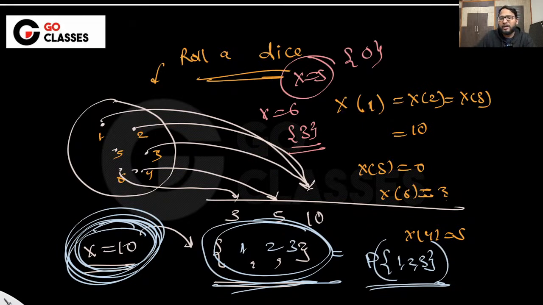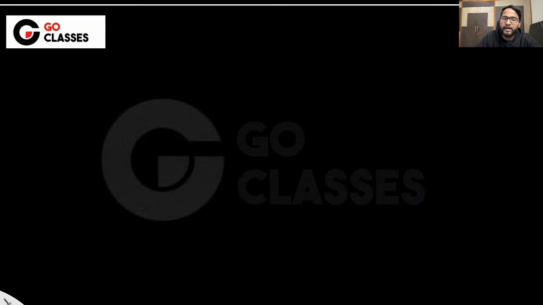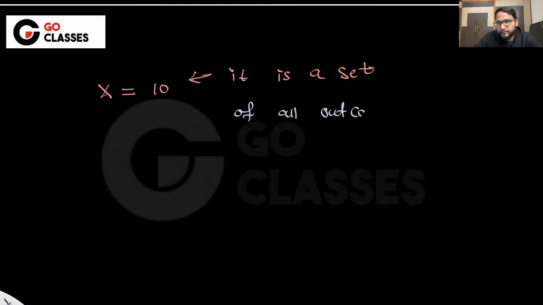Cool. Now let's quickly jump to, this is basically what I'm defining as a random variable. Let's quickly jump to more things and then we will be talking about some GATE questions. So now you have understood that random variable X equal to anything, say 10, is a set. More formally, it is a set of all outcomes where X maps to 10.